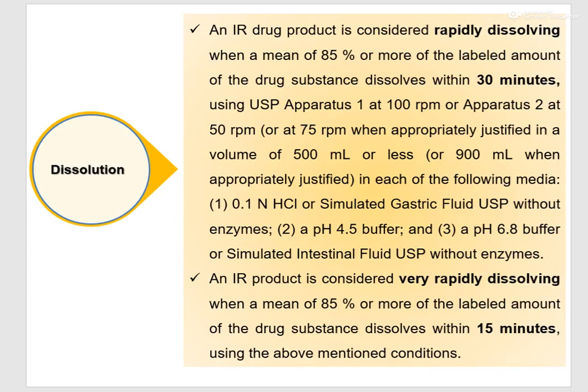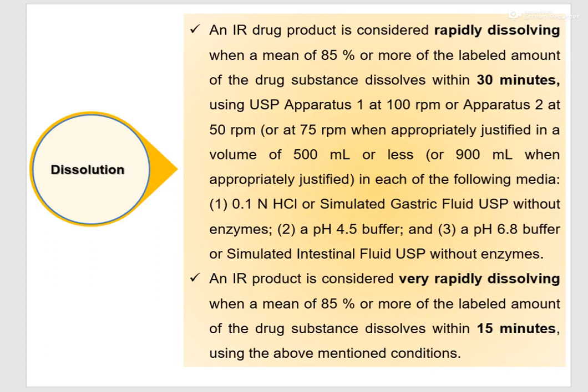Now, which are those media? Number 1, 0.1 normal HCl or simulated gastric fluid USP without enzyme; number 2, pH 4.5 buffer; and number 3, pH 6.8 buffer or simulated intestinal fluid USP without enzyme.